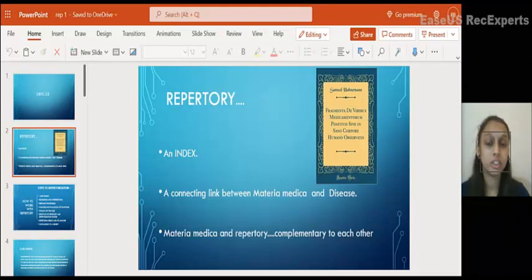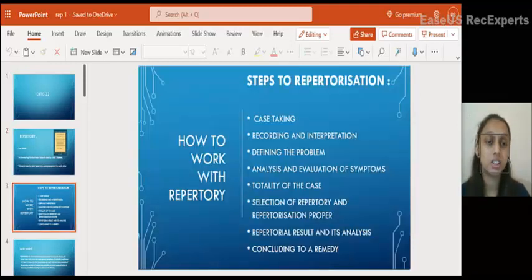How to work with repertory? What are the steps to work with repertory? These are the steps of repertorization. It starts with case taking, recording, defining the problem, analysis and evaluation of symptoms, totality of the case, selection of repertory and repertorization, repertorial result and its analysis, and finally concluding to a remedy. As we know, repertorization is called a logical elimination of apparently similar remedies. So to get to a simillimum, these are the steps that have to be followed while using a repertory.